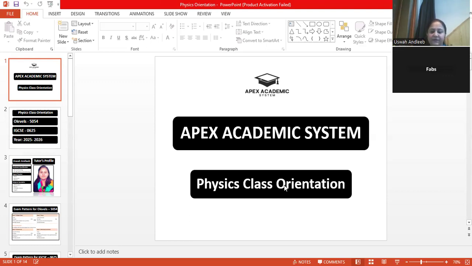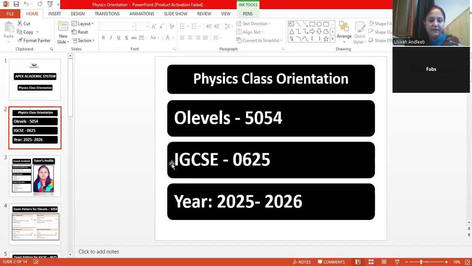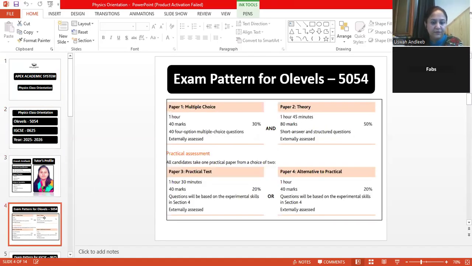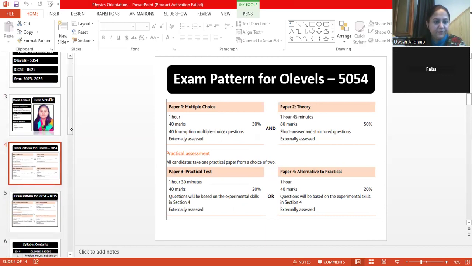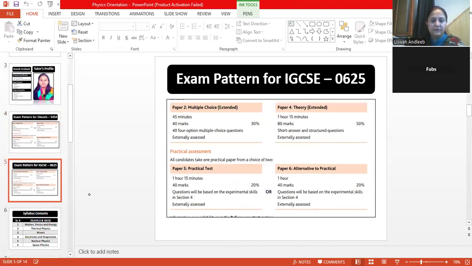So here we are with the physics demo, and the first portion is orientation. So you were in IGCSE, right? Yes. So your code is 0625. About myself, I have already given you the intro, so that's not required here. After that, I'll move towards your paper pattern, and that is this one.